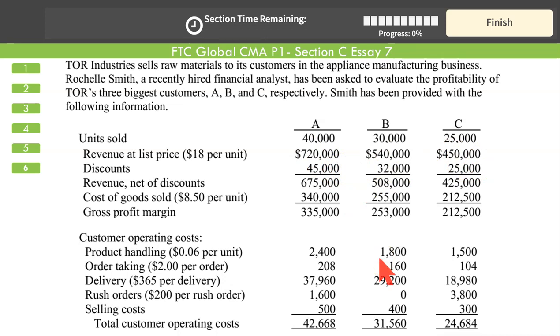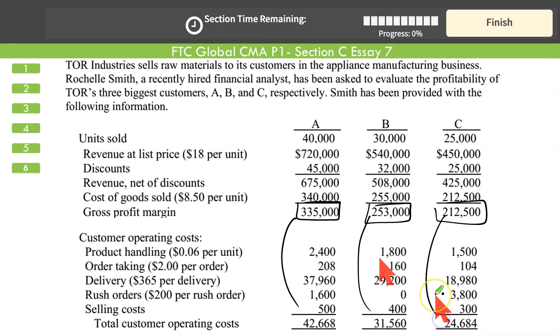Since we need the customer profitability and need to show the calculations also, you'll start with the gross margin and deduct these numbers: 42,667, 31,560, and 212,500. You can give it in a paragraphic form or even column form. It will just require 2 or 3 lines. That will save much.